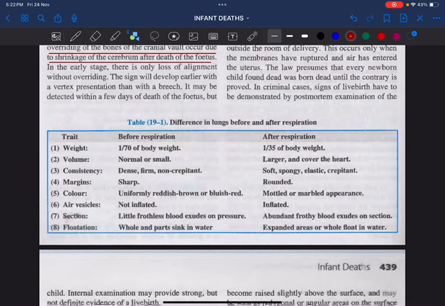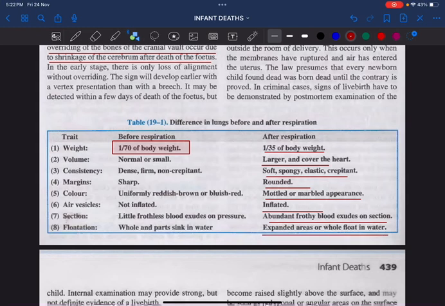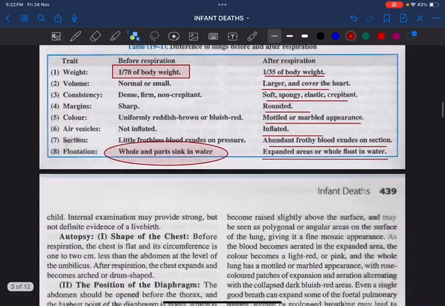For example, before respiration, the lungs will be 1/70 of the body weight. After respiration, because of air, the weight will increase, so it will become 1/35. The volume will be larger, soft, spongy, rounded, with a mottled or marbled appearance, inflated, abundant frothy blood, expanded areas, and it will float in water. Before respiration, the lungs will sink in water. Okay, fine.